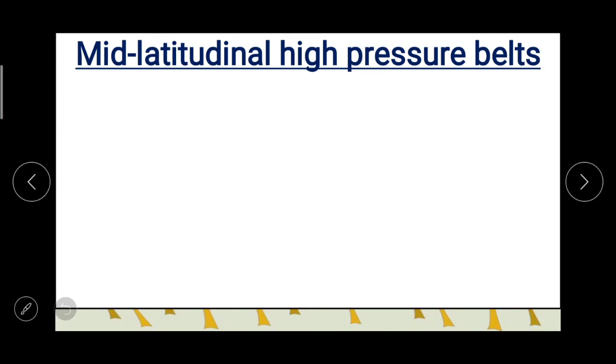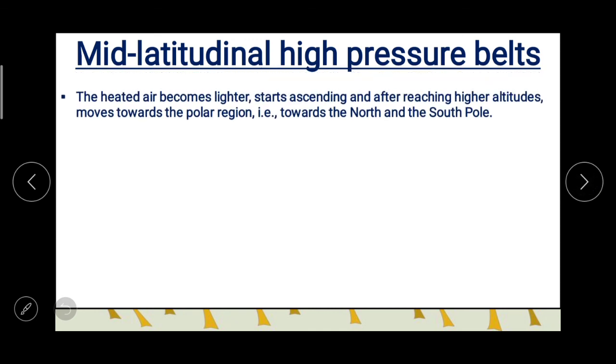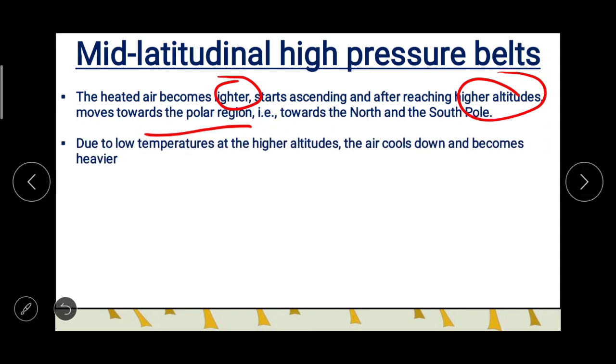Then mid latitudinal high pressure belts. The heated air becomes lighter, starts ascending, and after reaching higher altitudes moves towards the polar region, that is towards the north and the south pole, and due to low temperatures at the higher altitudes, the air cools down